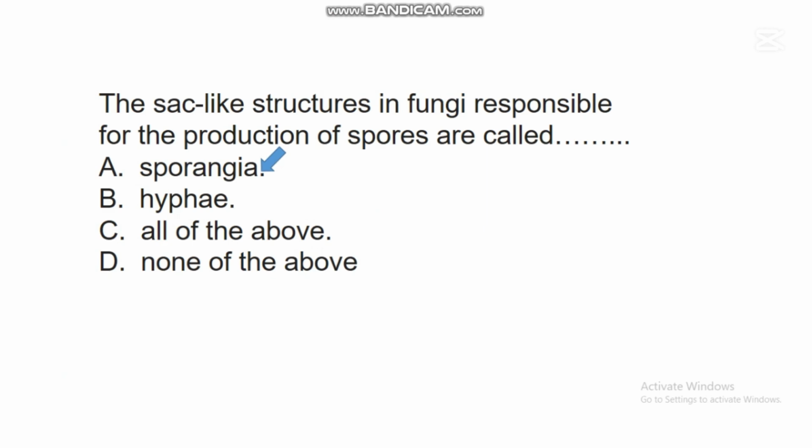So the spores are found inside the sporangia. So when the sporangia mature, they will burst and release the spores. So the wind will now carry these spores. So when the spores fall on suitable environments, they will now undergo some processes and develop into new fungi.